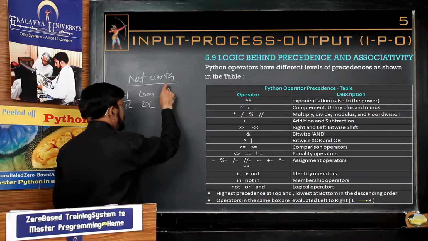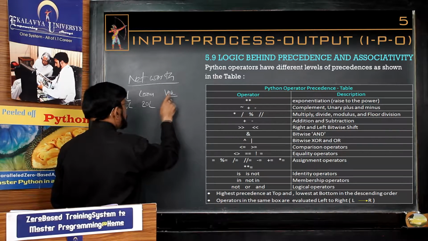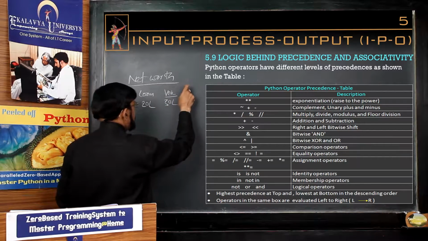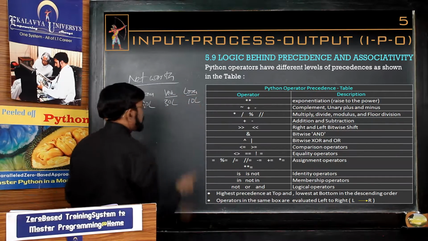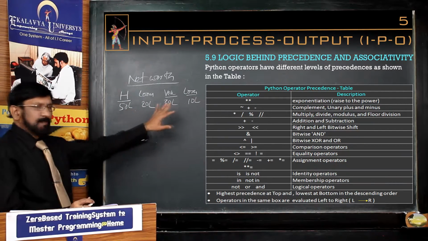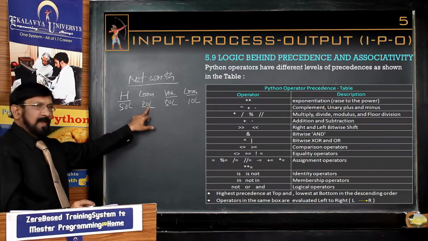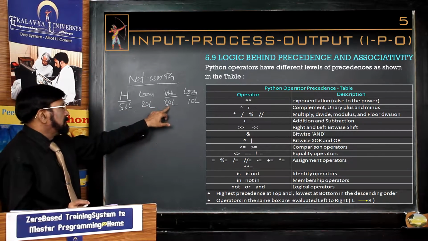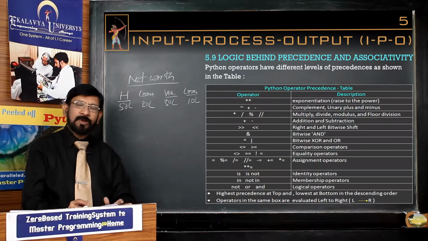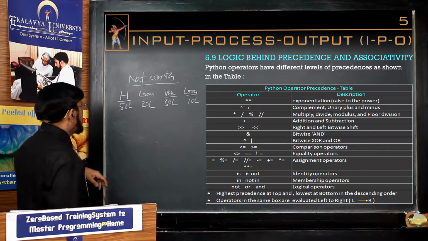And he is having a vehicle worth 30 lakhs. He is having a loan on the vehicle that is 10 lakhs. This is a simple example. And then how do you calculate?